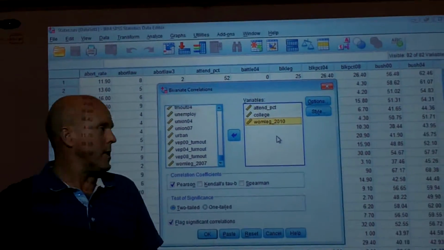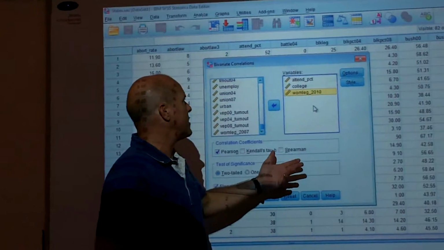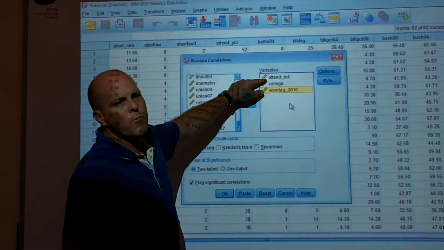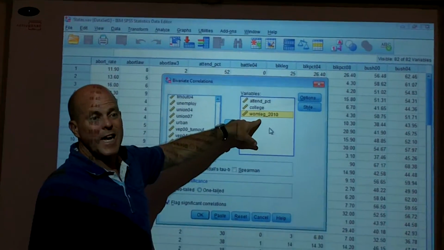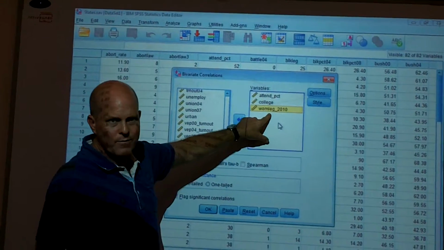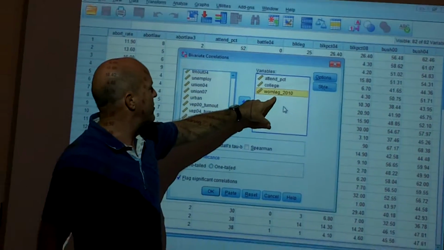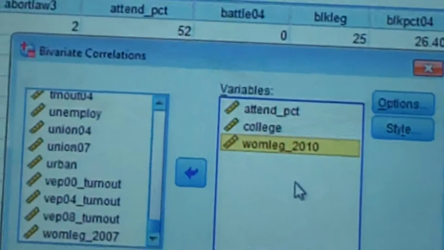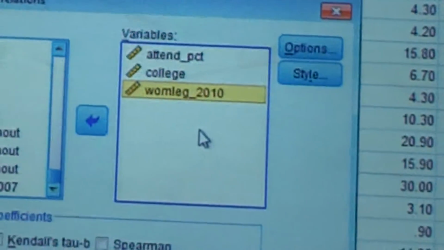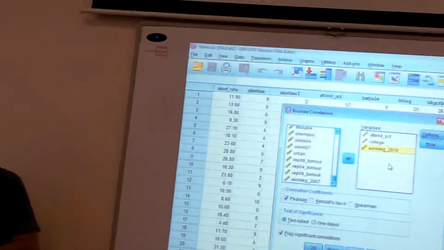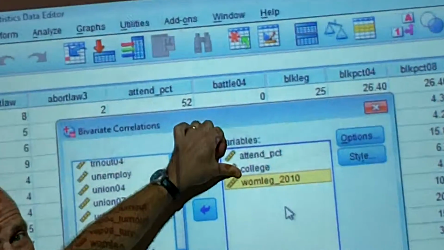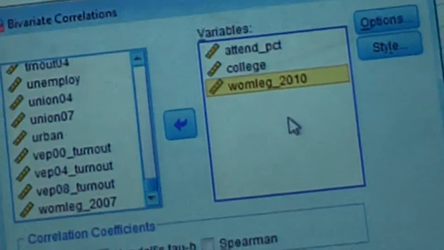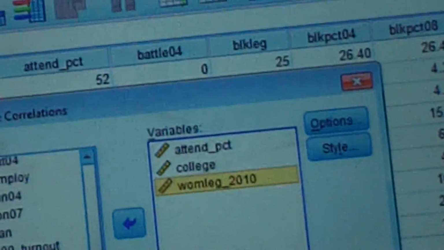I forgot what they said in the textbook, but it's probably that more conservative people might look askance at having women in political positions, whereas the more college educated you are, this should be positively correlated with the percentage of women in state legislatures. This should be a negative relationship. This should probably be a positive. Let's see how it works. Very easily done.